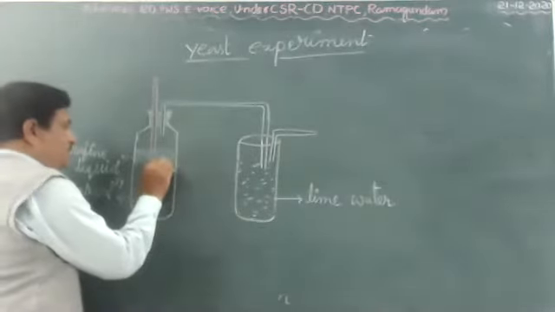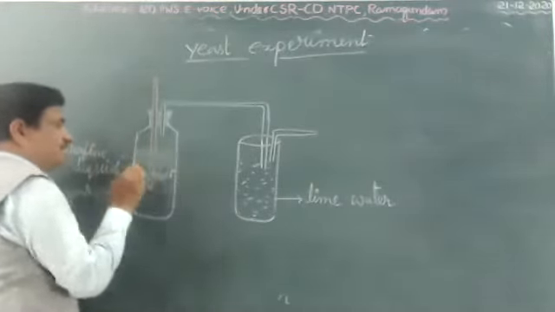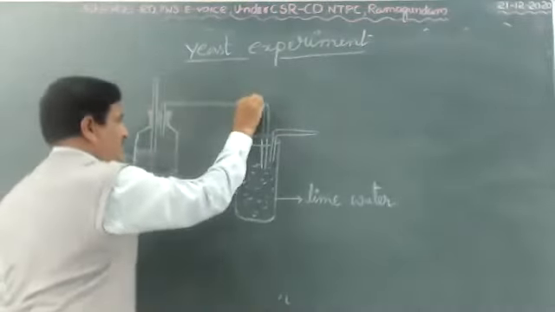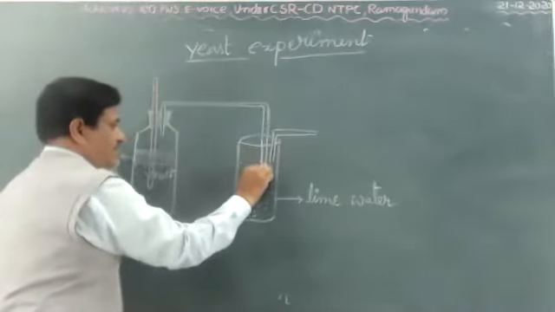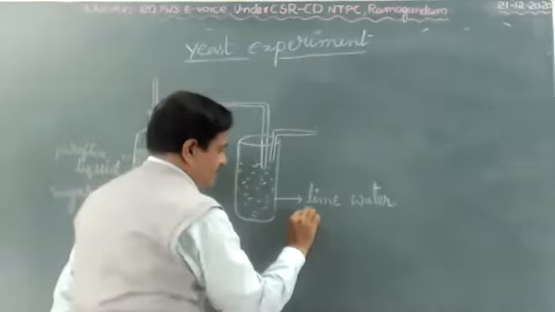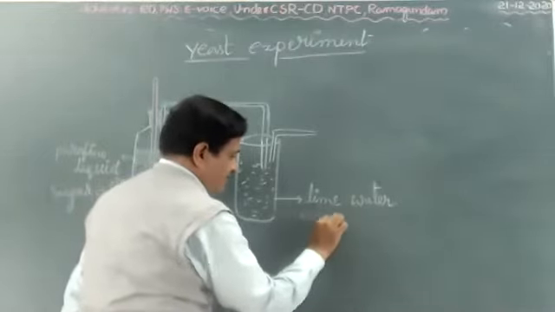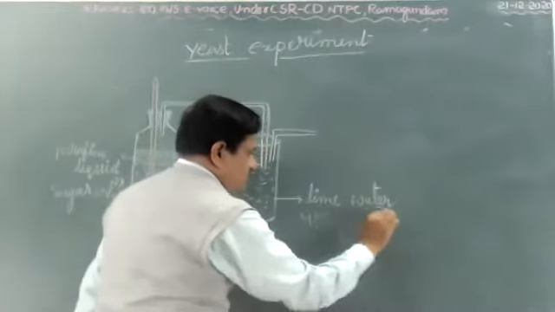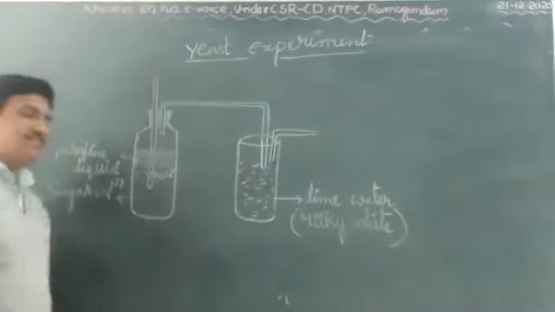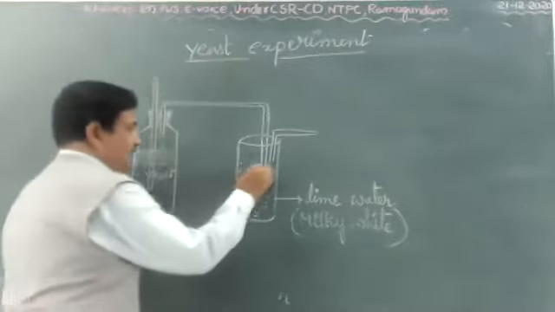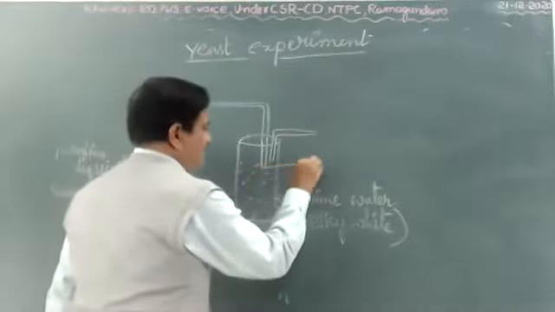In this experiment, carbon dioxide is released. Such carbon dioxide gas through the delivery tube reaches the lime water solution. That lime water changes into milky white in color. So milky white in color, which gas will change? Lime water changing into milky white in color means that the released gas is carbon dioxide.